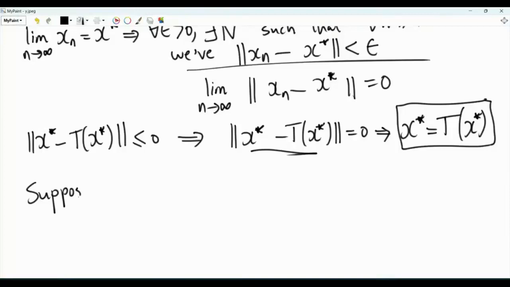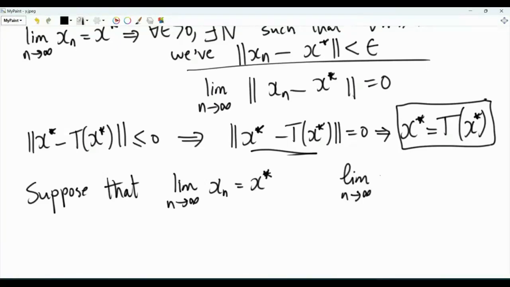Suppose that the limit as n tends to infinity of x of n is x star, and the limit as n tends to infinity of x of n is equal to y star. Can y star be distinct from x star? Or they must be equal and we have a unique limit?